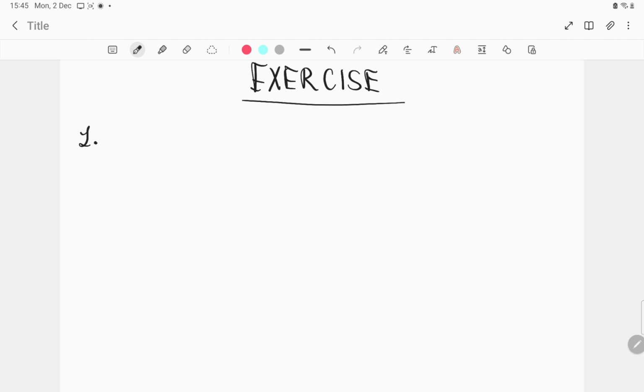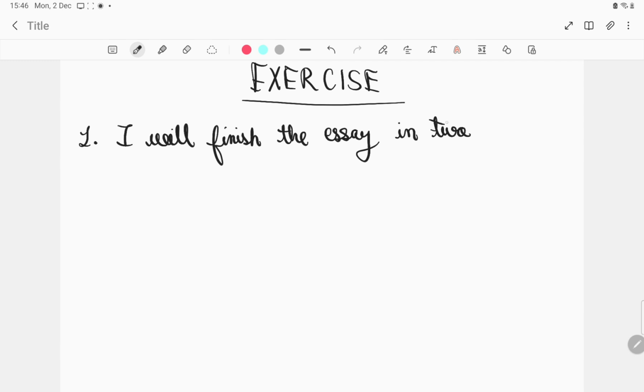First sentence is: I will finish the essay in 2 minutes. First, I'll give you some time, try to think about it, and then I'll give the answer.